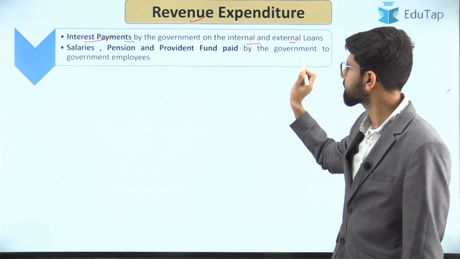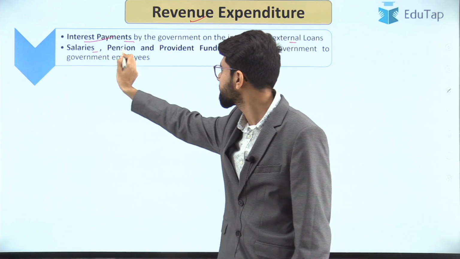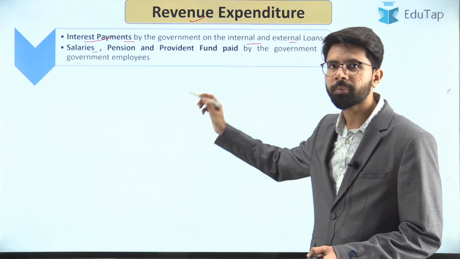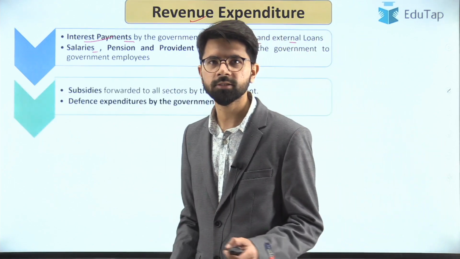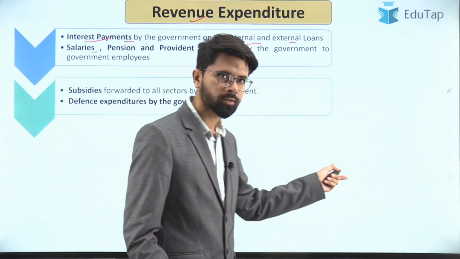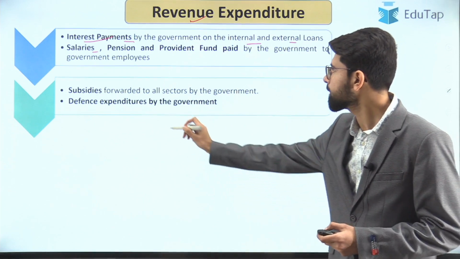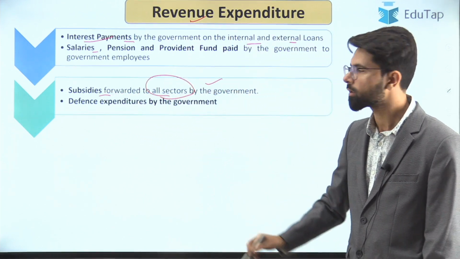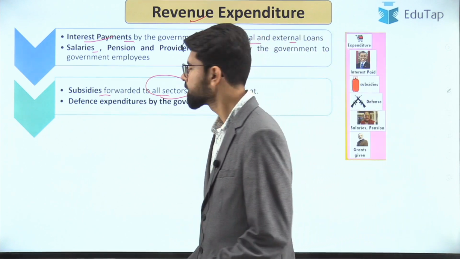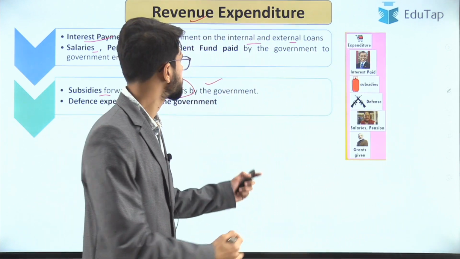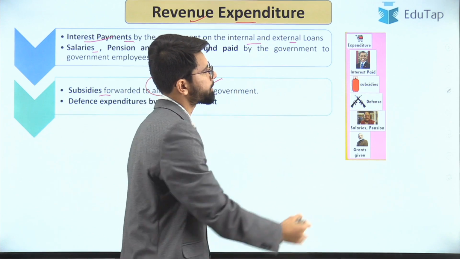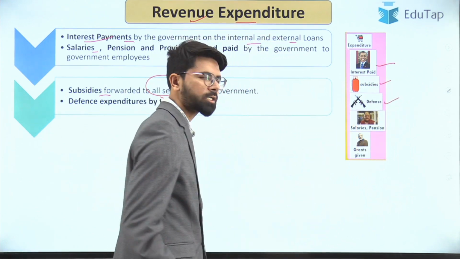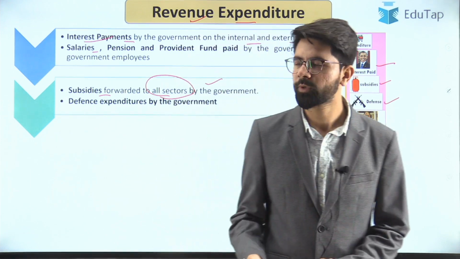So that might be on internal and external loans. And the salary, pension and provident fund paid by the government to the government employee, these all are part of revenue expenditure. You can take a look at this in this image that will be coming up here. And all the subsidies forwarded to all the sectors by the government, the defense expenditure by the government. So in this image you can take a look at all this. These are all a part of revenue expenditure. The interest paid, the subsidies, the defense expenditure, salaries and pensions, these all are part of revenue expenditure.